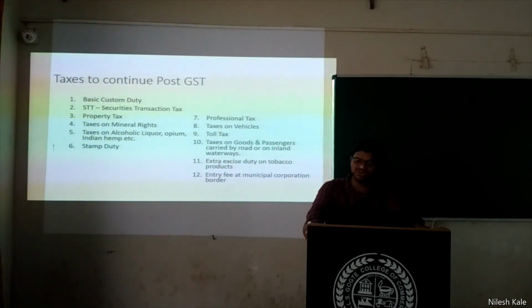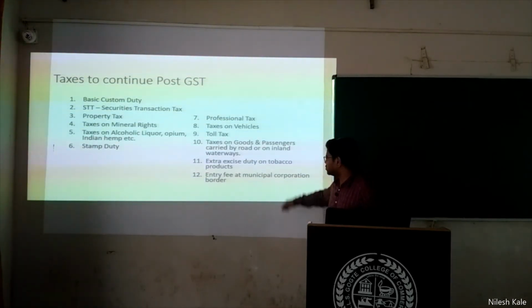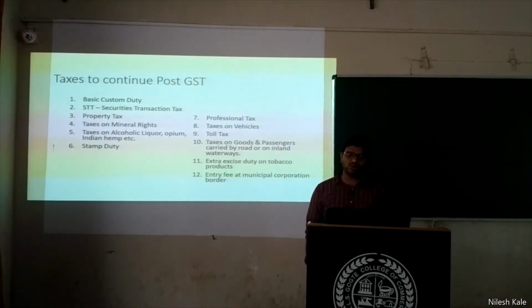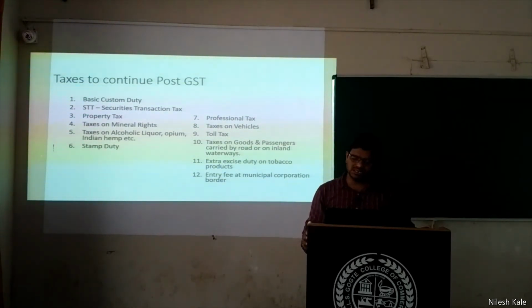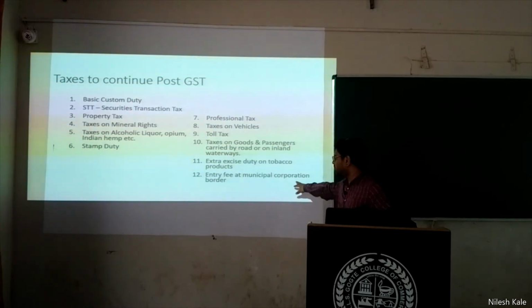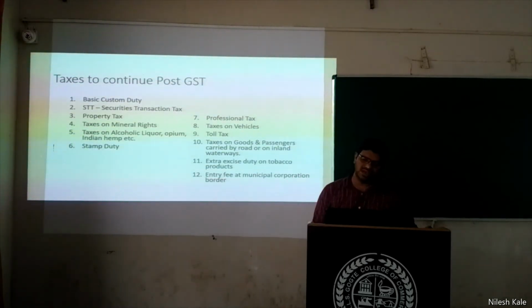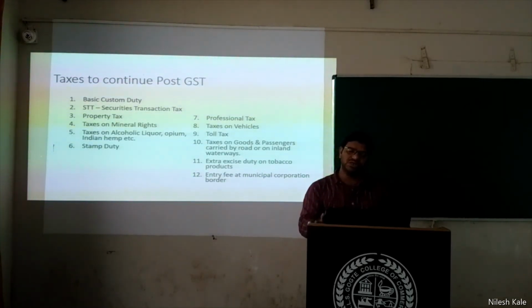And then stamp duty, professional tax, taxes on vehicles, toll tax, taxes on goods and passengers carried by road or on inland waterways, extra excise duty on tobacco products. For tobacco products specifically, the central government will levy and collect the taxes. Entry fee at the municipal corporation border is a local tax. Entertainment tax is also a local tax. All of this is applicable even till today if GST is not applicable.